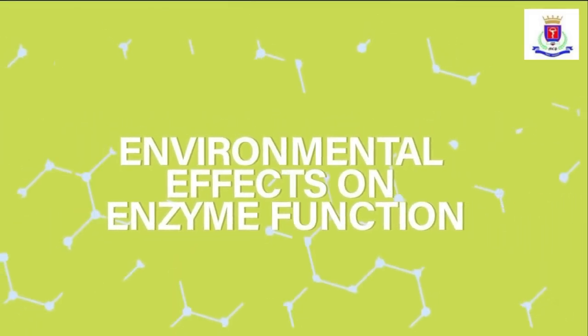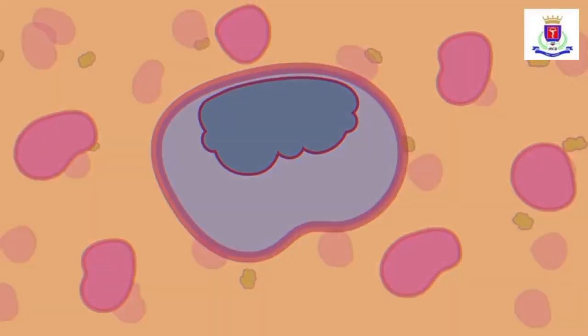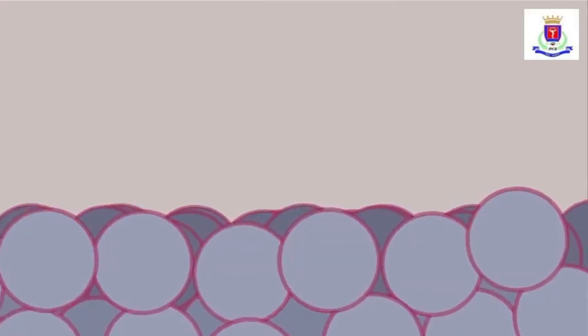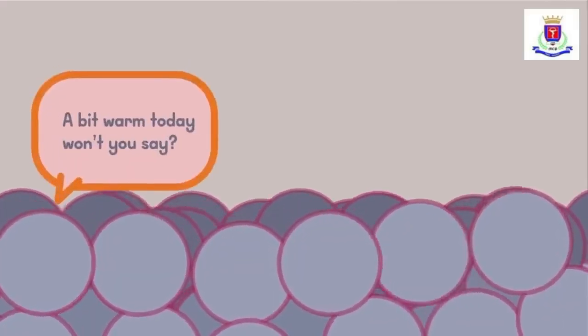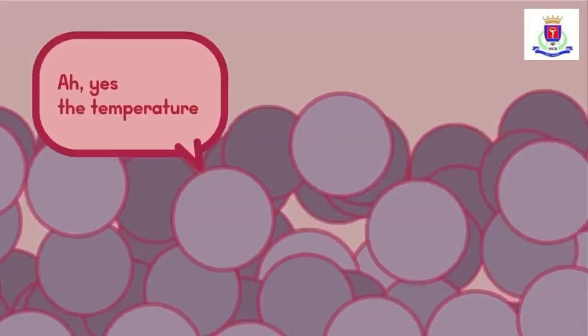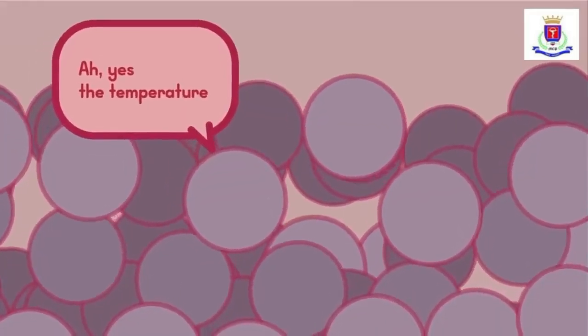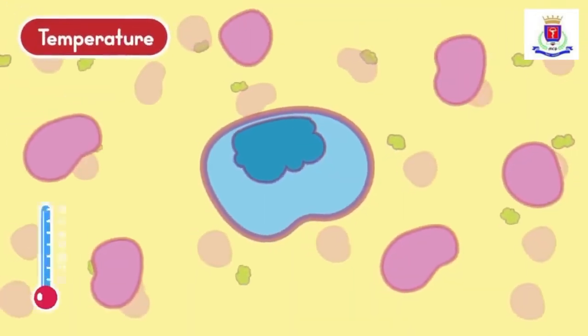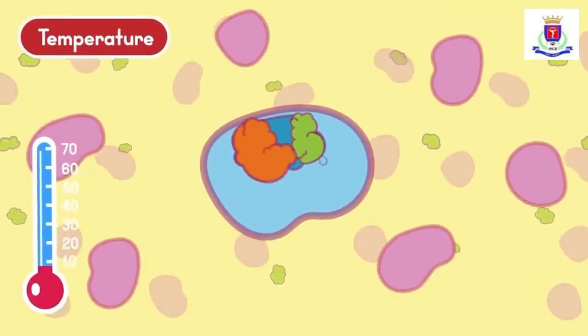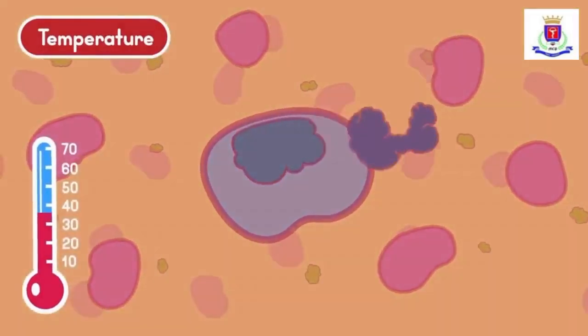Environmental effects on enzyme function. Active sites are very sensitive. They sense even the slightest change in the environment and respond accordingly. Some of the factors that affect the active site and consequently enzyme function include temperature. The suitable temperature for enzymes to function properly is 37 degrees Celsius.